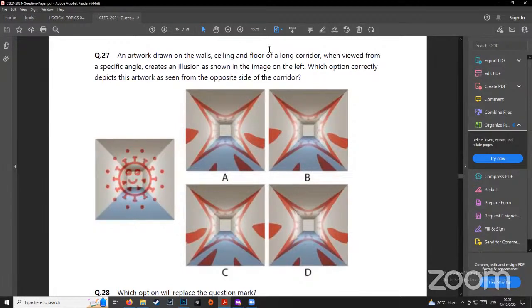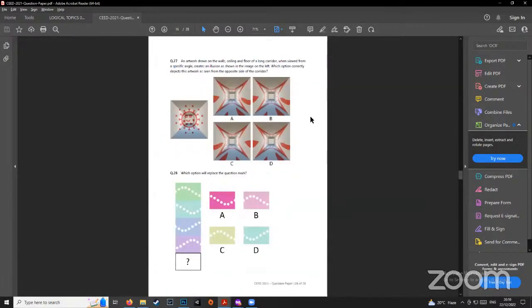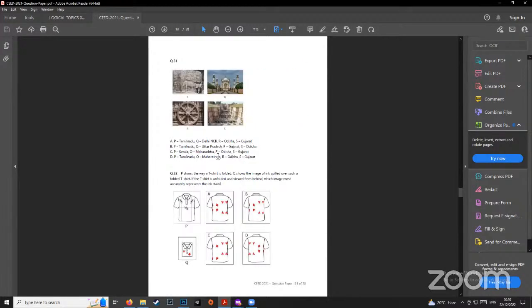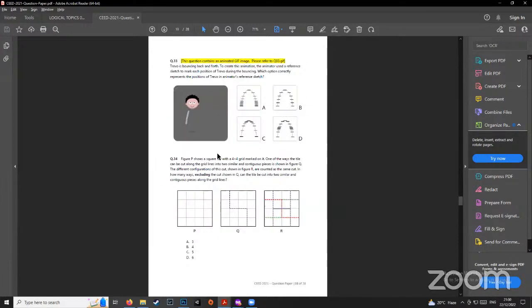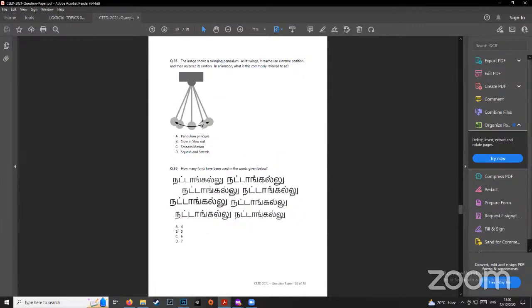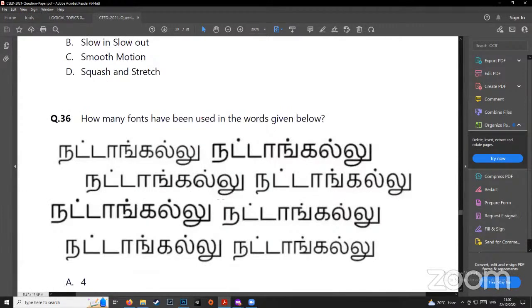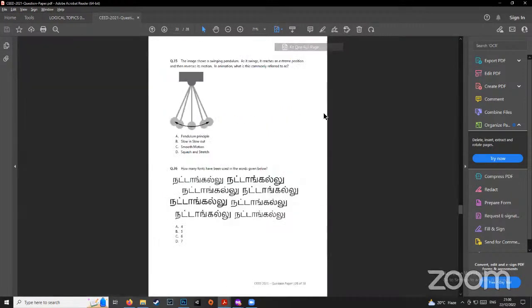right? Anamorphic painting. Then there is color theory. Then there is shadows, that are projections. And there are several. There are animation questions. There is animation principles. Then look at this. I told you, right? There are some font questions that are even more difficult. So this is, I was referring to questions like this.